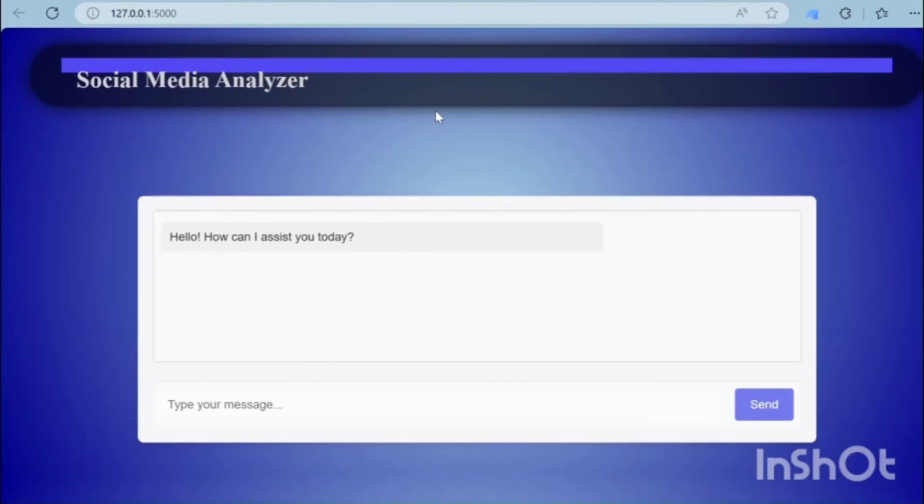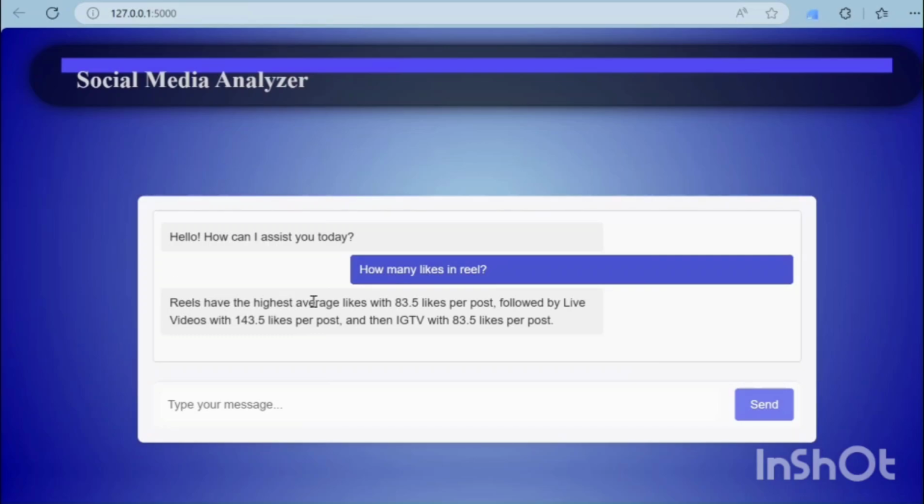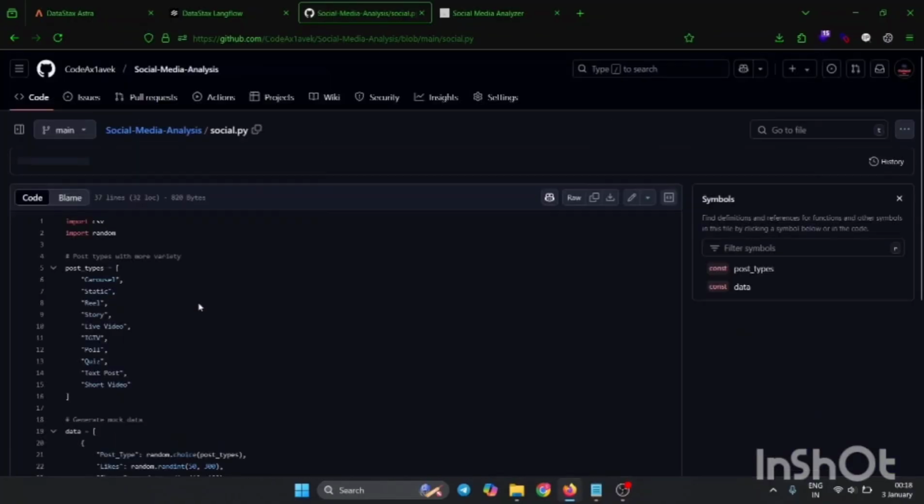Here is our chat box. Let's chat with our bot. Let me type: how many likes in the reel? Our bot is typing. So reels have the highest average likes with 83.5 likes per post, and IGTV. So it responds according to our prompt.